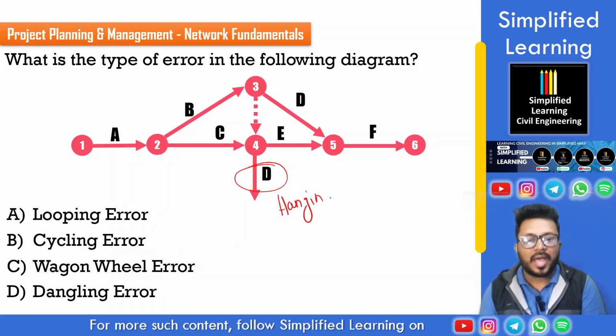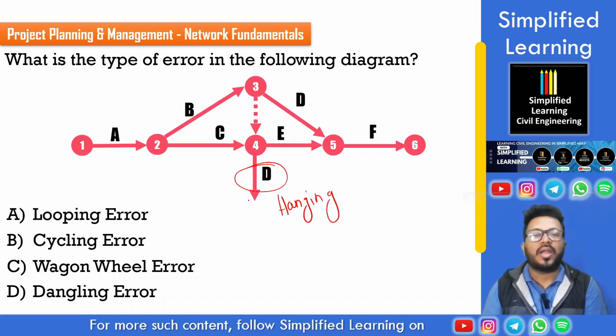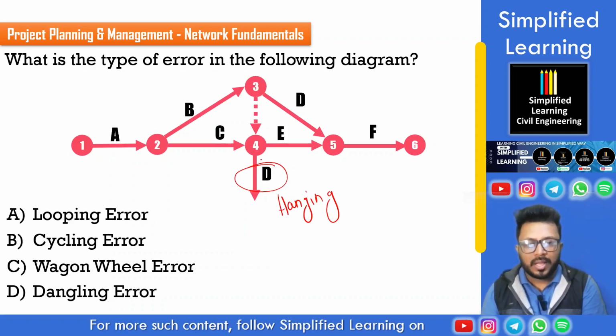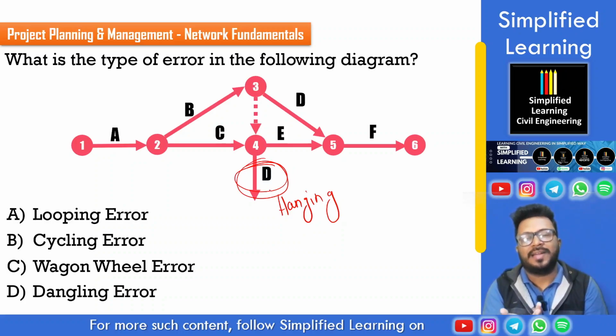Activity D is not having any impact or contribution, because if we remove it, it is not going to affect the flow of the diagram. Thereby, it is dangling in uncertainty. That's why this specific error is called a dangling error.